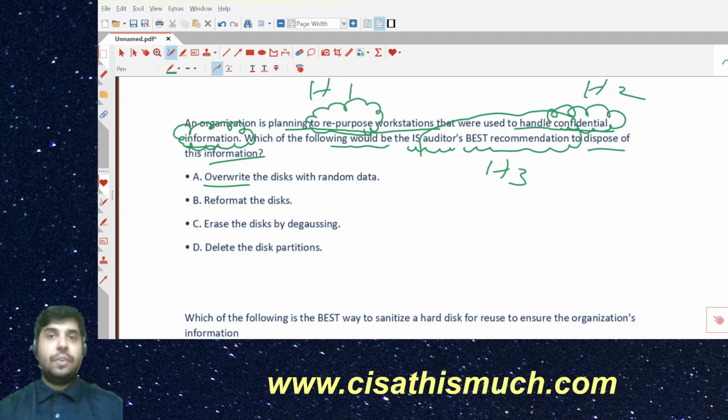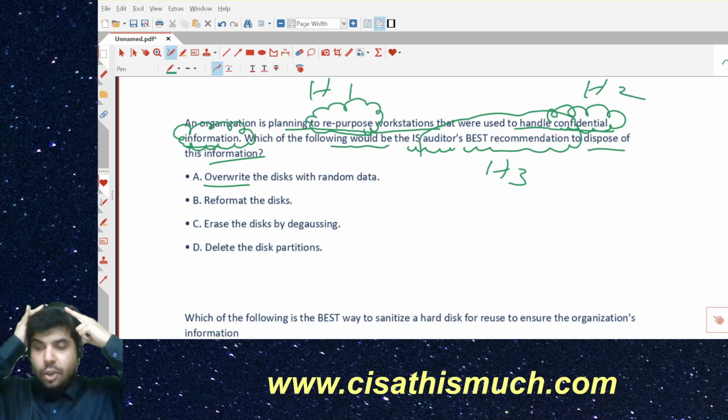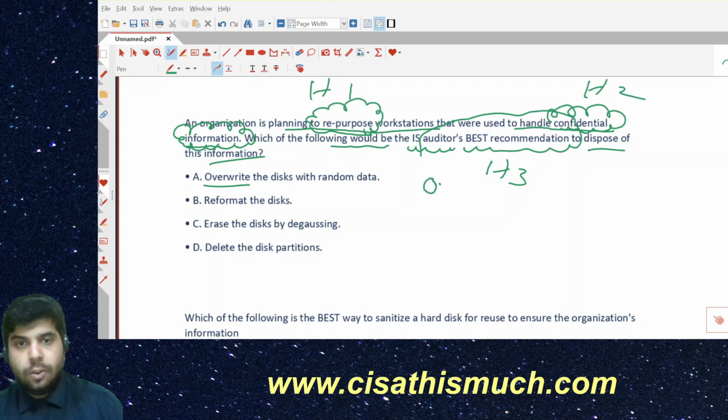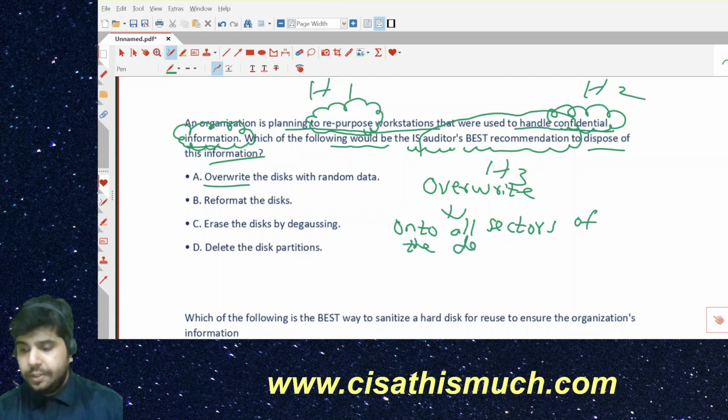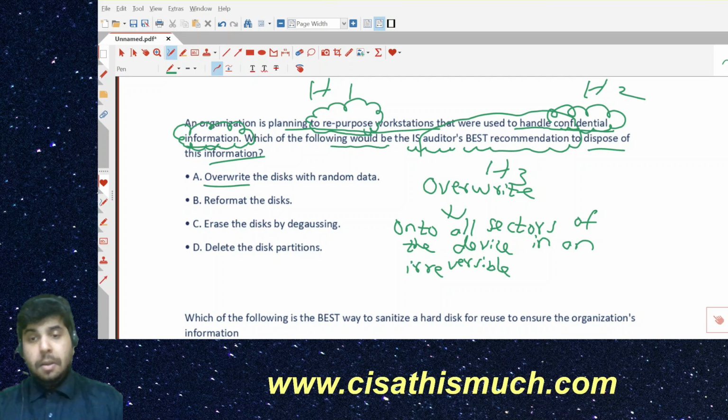One more thing which I think I forgot to discuss about overwriting. When we say overwriting, it's not a simple process. Overwriting means you want to overwrite onto all sectors of the drive or the device in an irreversible process by using zeros and ones.